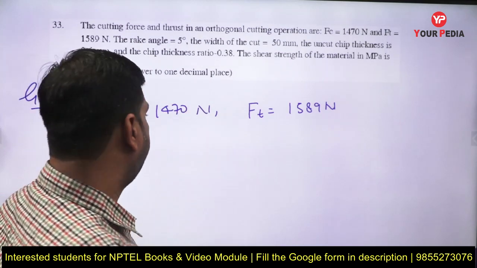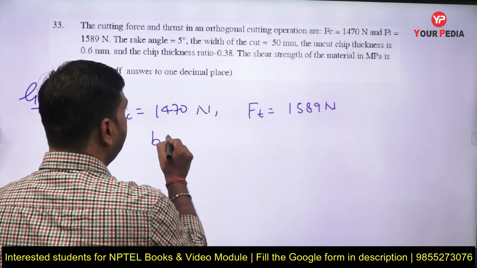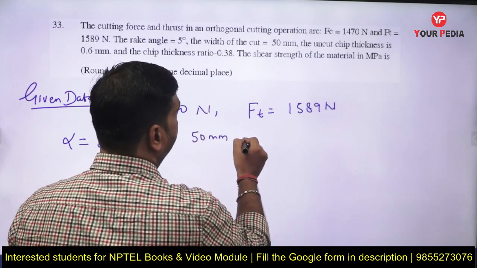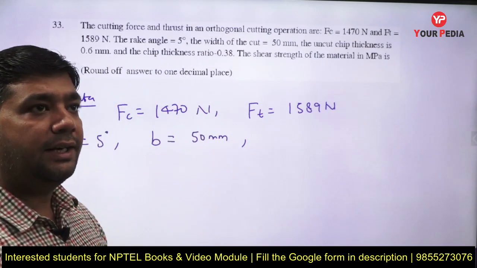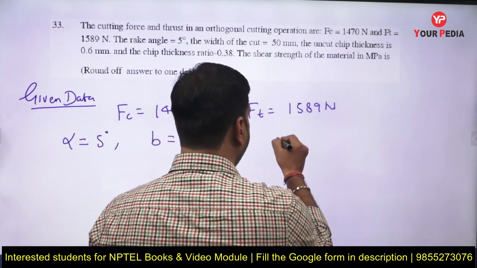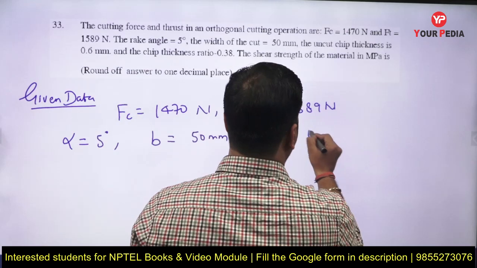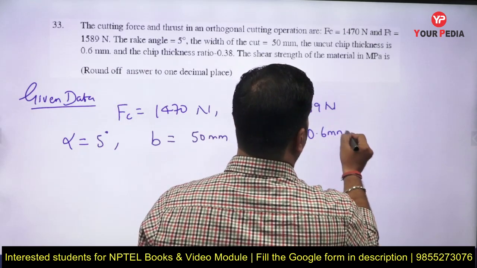The width of the cut, that is b, is 50 mm. The uncut chip thickness is represented by t, which equals 0.6 mm.